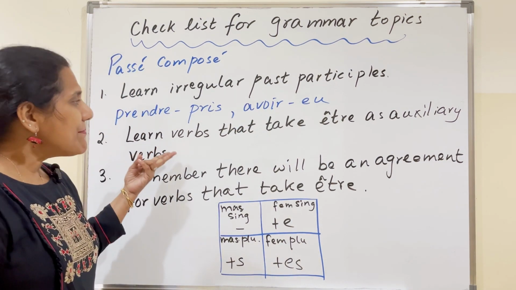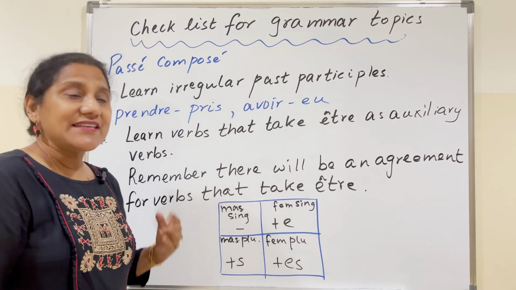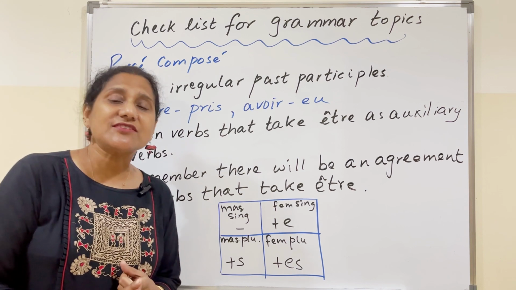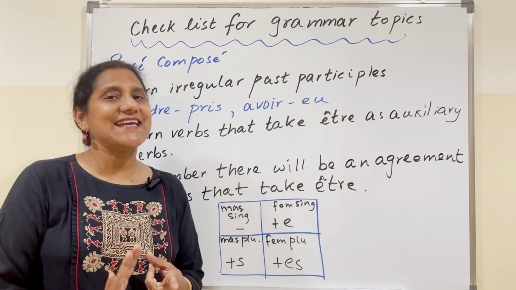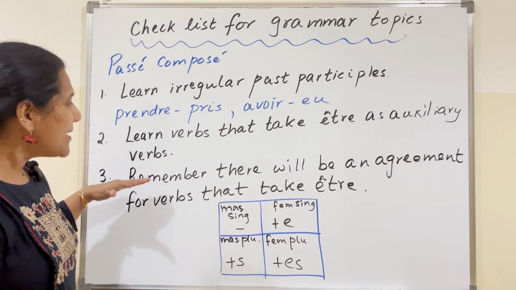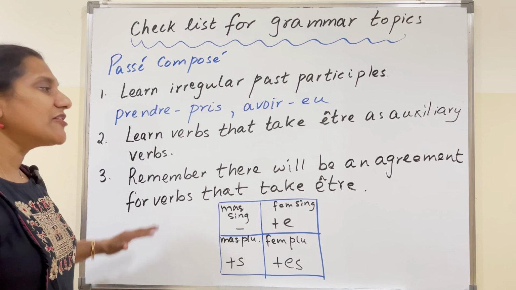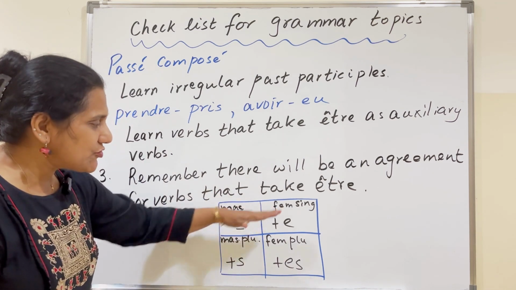Secondly, we must learn all the verbs that take être as auxiliary. Now, we have an acronym which is Dr. Mrs. Van der Tramp. So, you must learn the verbs that take être. Most of them are verbs of movement. And you must remember that there will be an agreement for the verbs that take être as auxiliary. This is how you should remember.